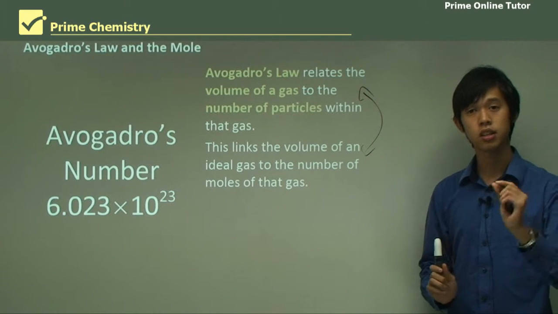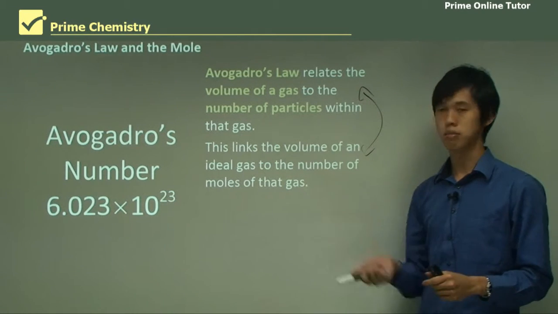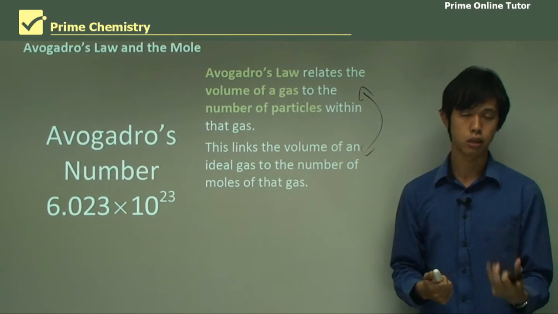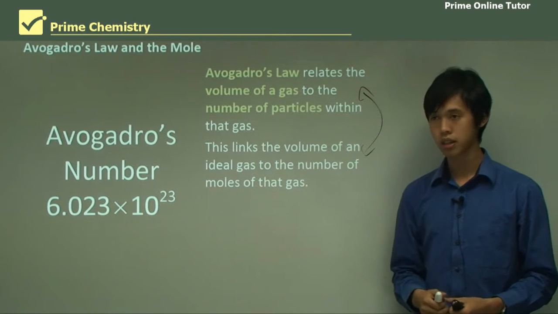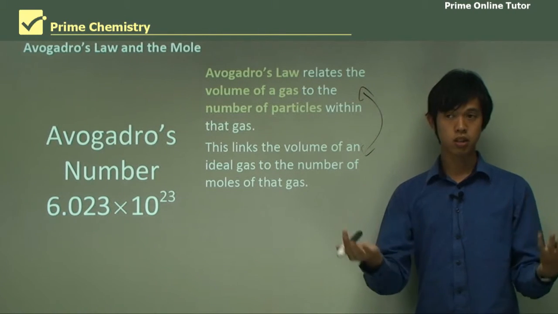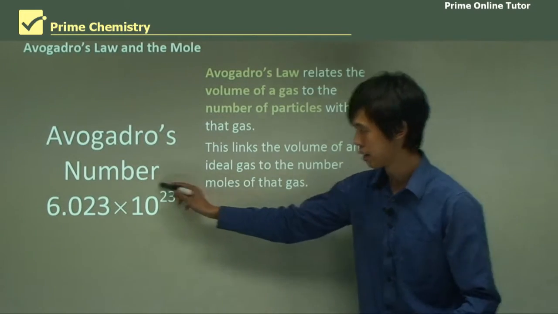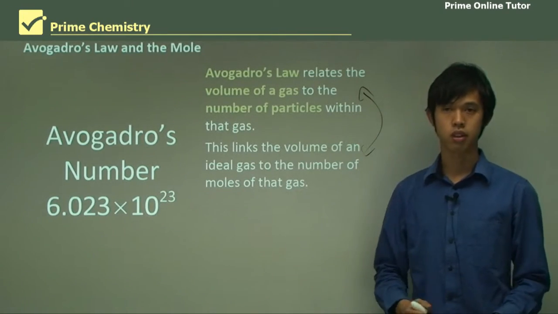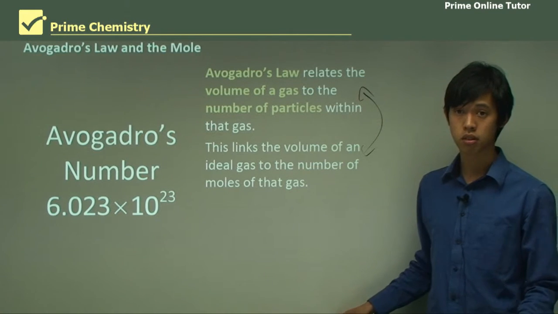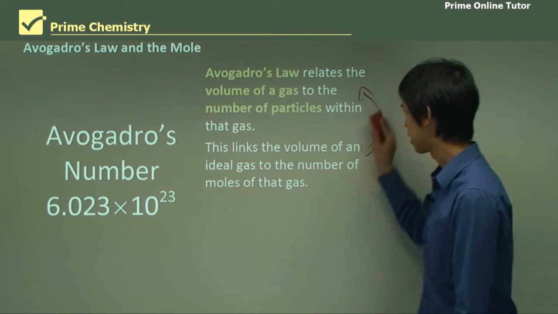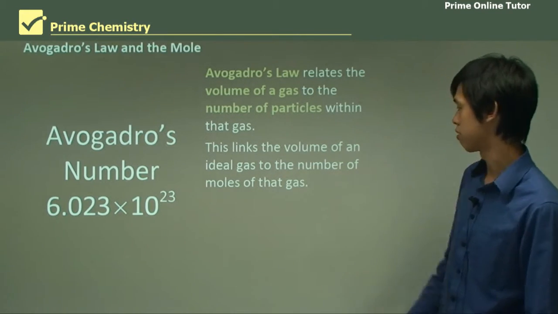They're just very subtly different, and I put them both in because it'll help you understand what's going on. If you know the number of molecules, you instantly know the number of moles because you can use this number, 6.023 times 10 to the 23, to work out the number of moles, or vice versa. So these two statements are quite interchangeable.